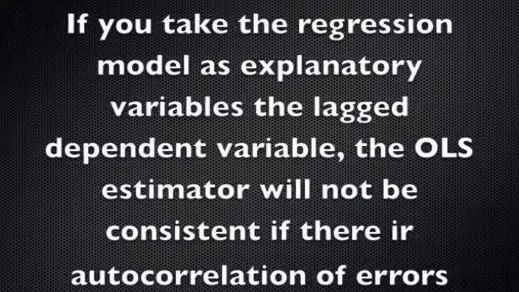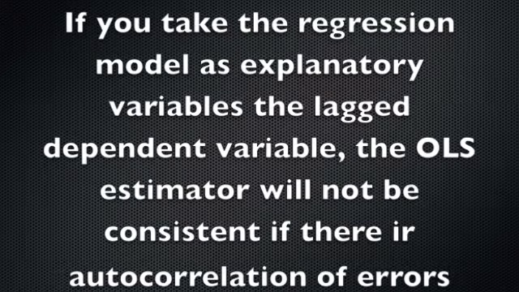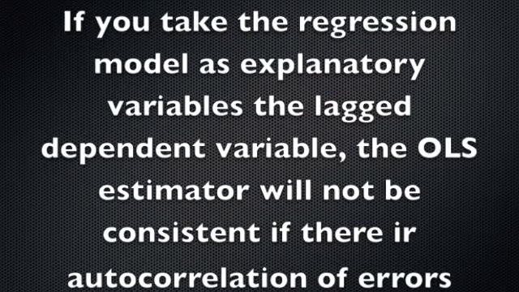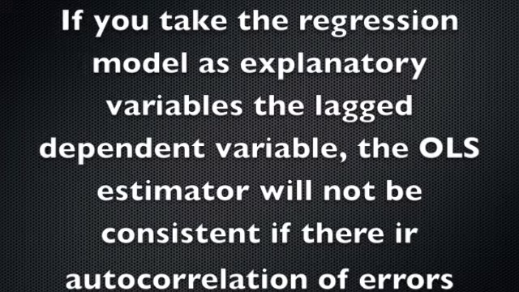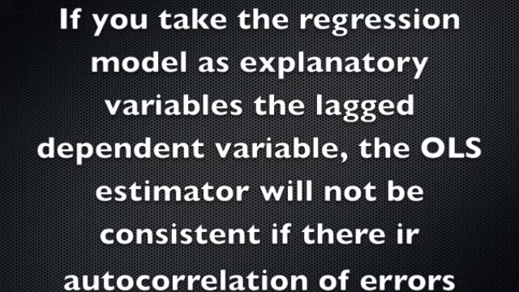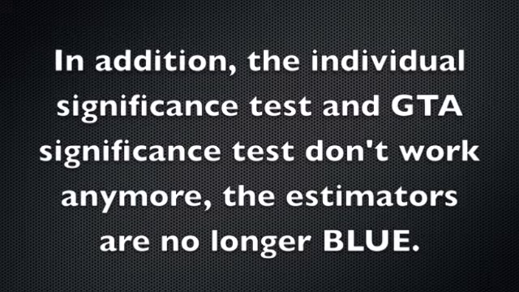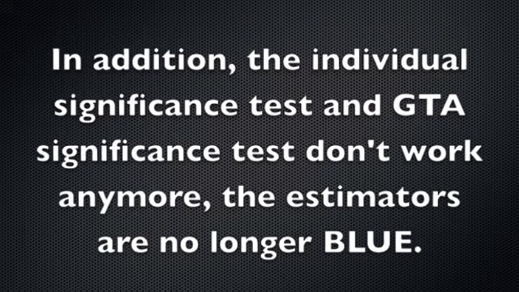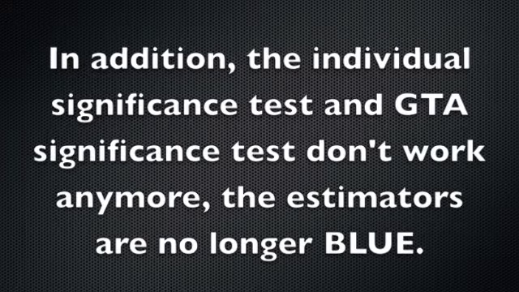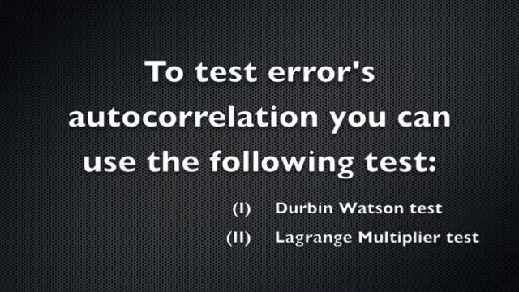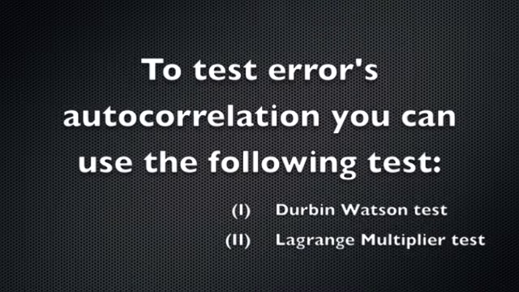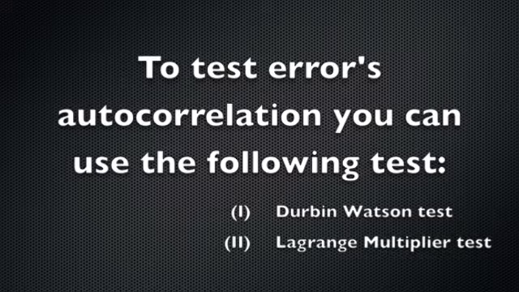If you take the lagged dependent variable as an explanatory variable, the OLS estimators will not be consistent if there is autocorrelation of errors. In addition, the individual significance test and the joint significance test don't work anymore. The estimators are no longer BLUE. To test error autocorrelation, you can use the following tests: the Durbin-Watson test and the Lagrange multiplier test.